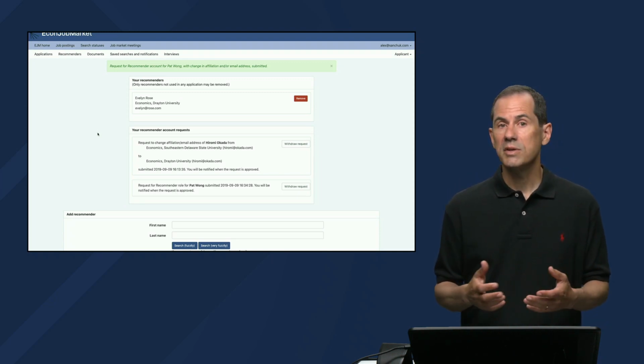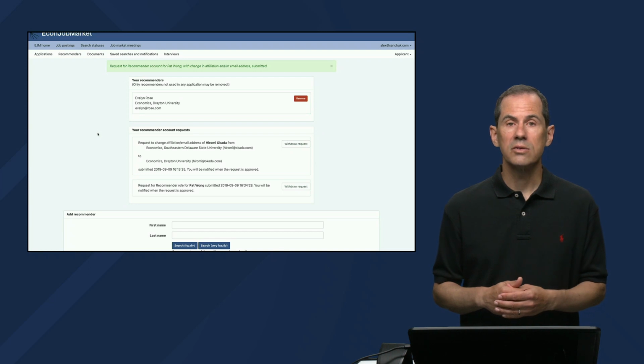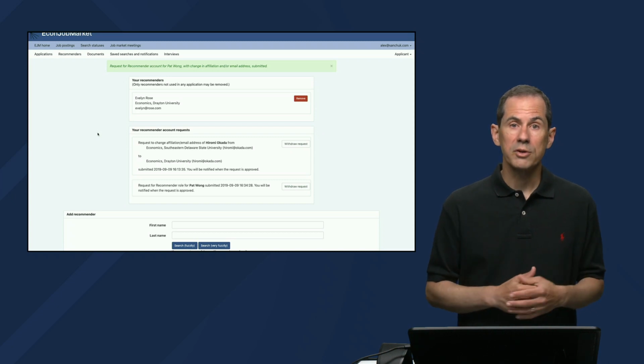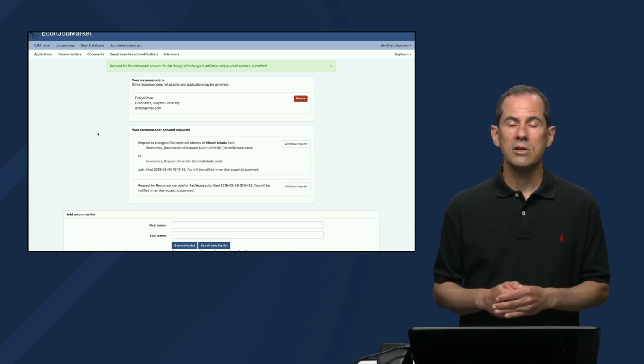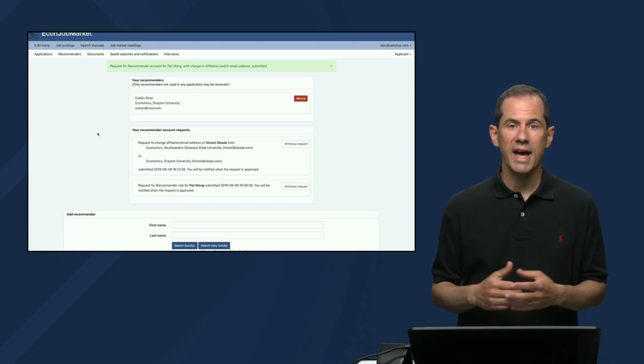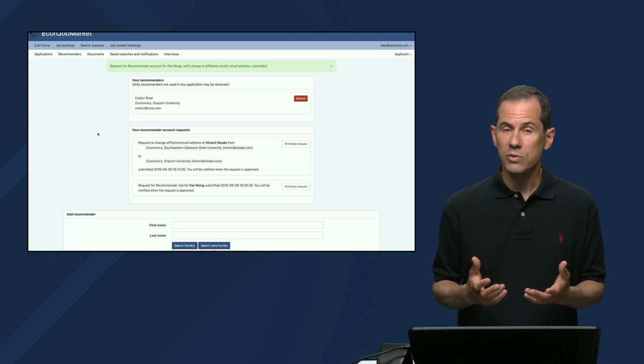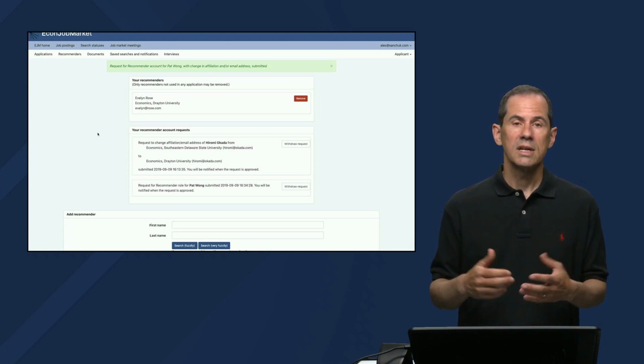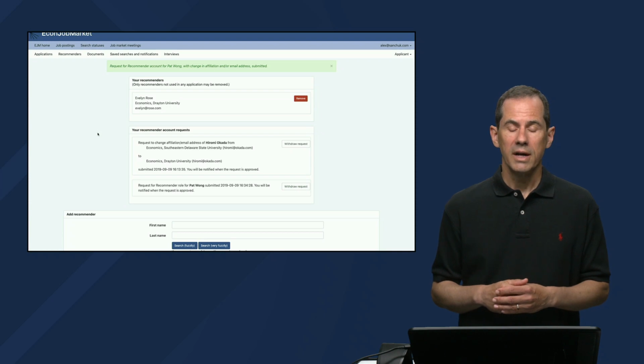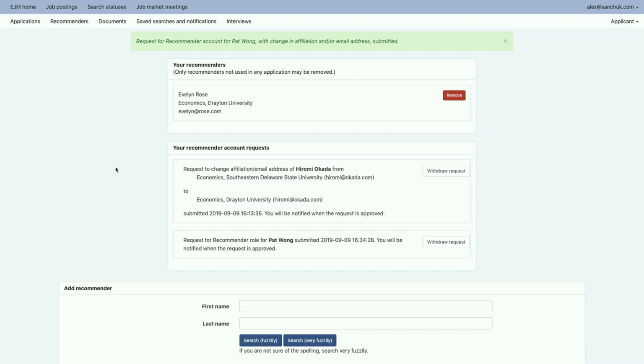But if you as a candidate are concerned that your recommenders aren't following through to confirm these things, then you should go to them personally and just make sure that they are doing these tasks. It's a very simple process for the recommenders. All they have to do is respond to an email that they're going to get from the system.